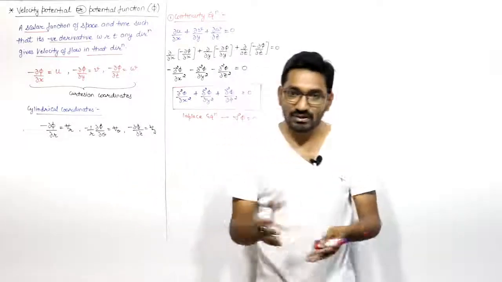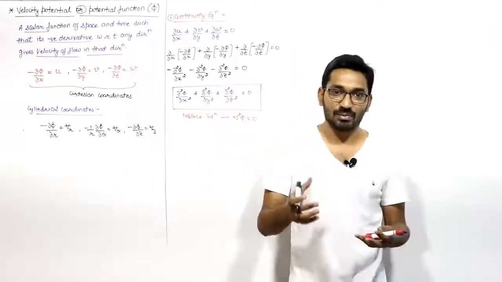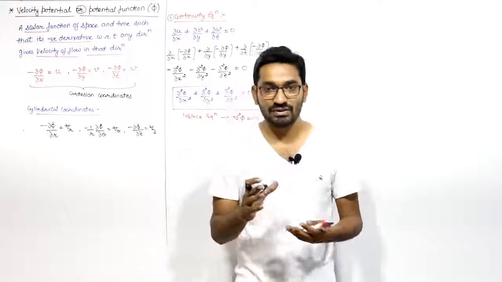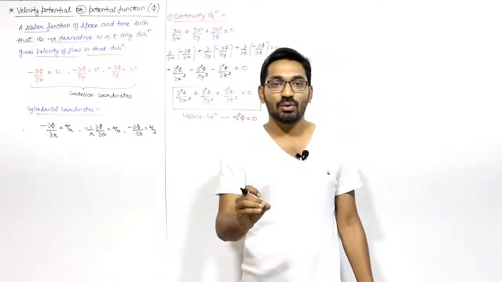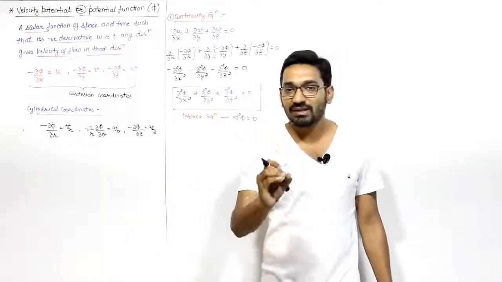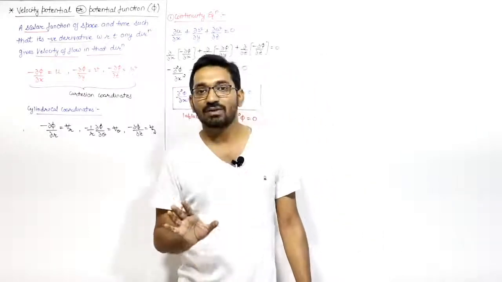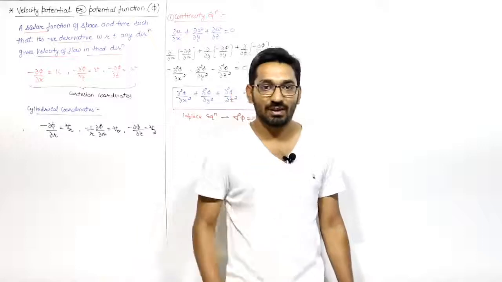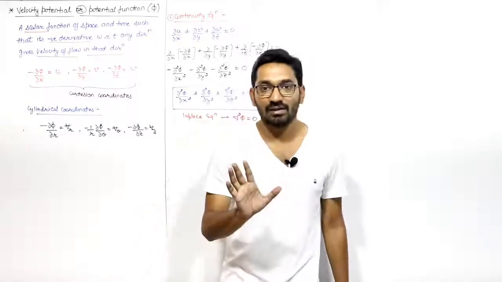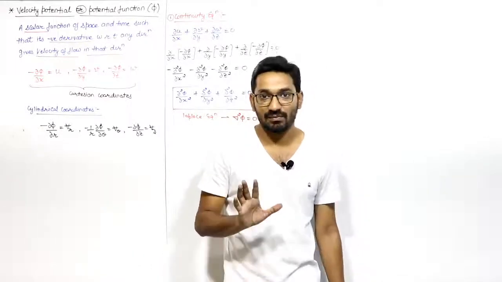if a fluid is flowing, any fluid is flowing through any pipe or over any surface, any flow is there, that flow must satisfy its continuity equation. Remember one thing, if the continuity equation is not satisfied, then flow is not possible. Flow is possible only and only when its continuity equation is satisfied, right?